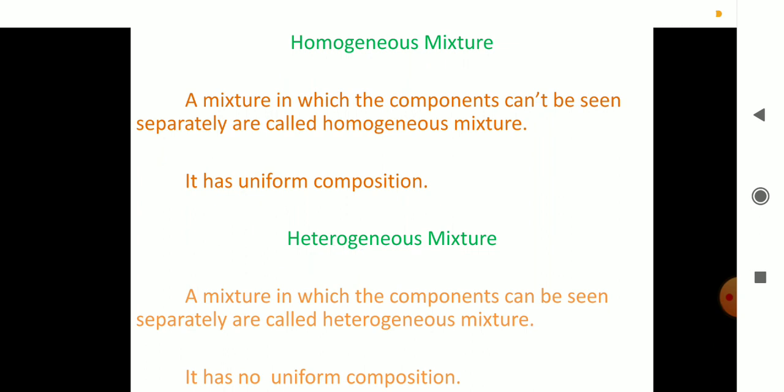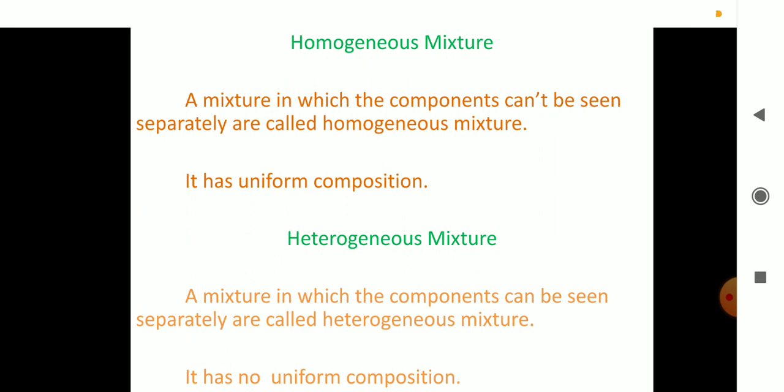So what are the things we have seen? What is called a mixture? When two or more components are physically mixed in any proportion, that is called a mixture. What are the types of mixture? There are two types: homogeneous mixture and heterogeneous mixture. And what is called a homogeneous mixture? In a mixture, if the components are in the same physical state, or we can say if the components cannot be seen separately, then it is called a homogeneous mixture, and a homogeneous mixture will have uniform composition.